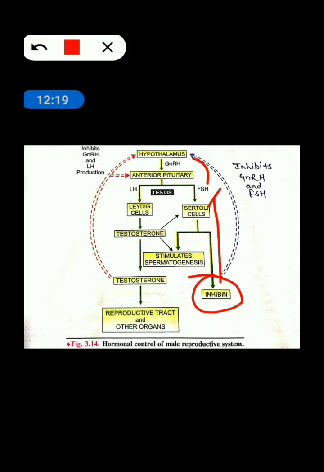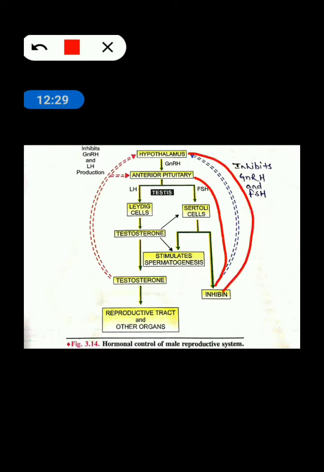This inhibin will have a negative control on the hypothalamus as well as on the pituitary gland, okay. I'm repeating again, it has a negative control on the hypothalamus as well as on the pituitary gland, and it inhibits the secretion of GnRH and FSH.